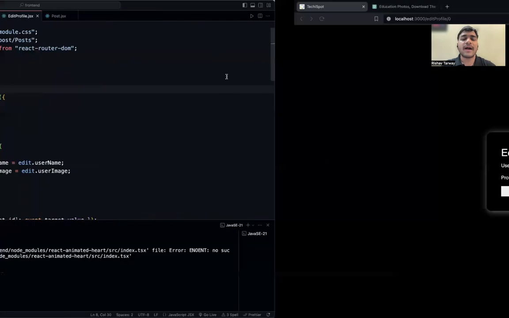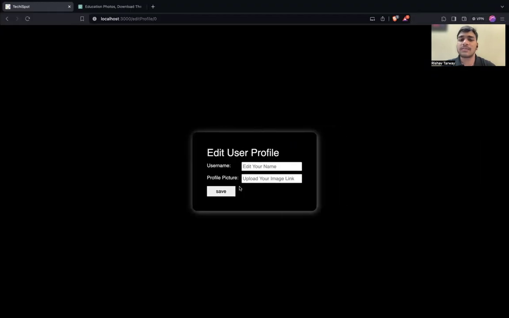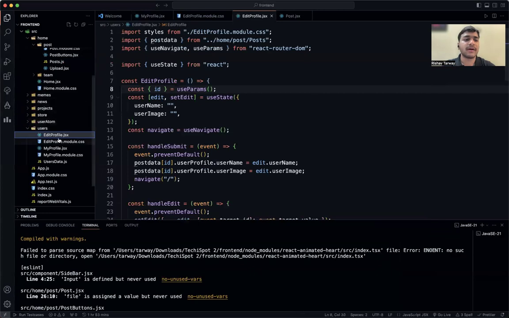We are adding the styling to this page using the styles, and we have made a modular CSS for that particular edit profile file we have created. Then we are adding the styling using the import styles, that is the code standard. In a good, larger code base, we don't want conflicts between different modules, or we can say the components of the TechieSpot section.